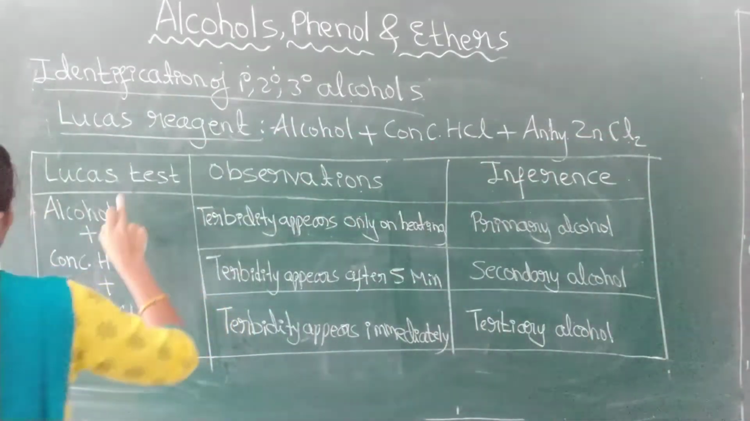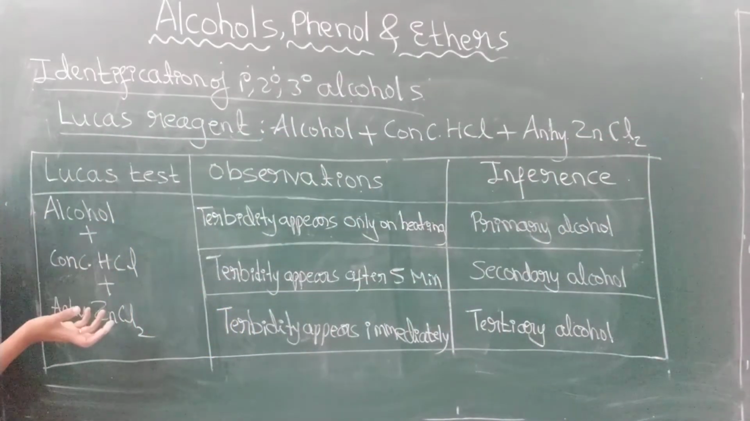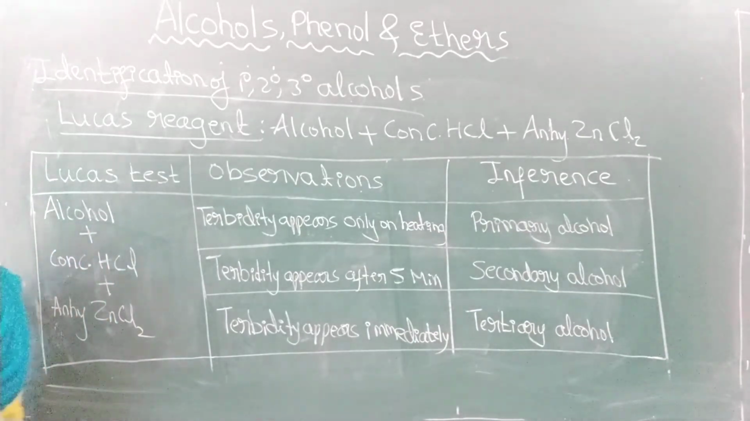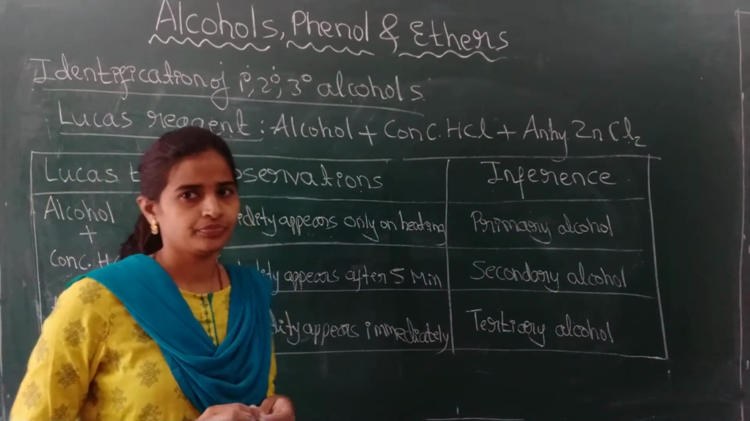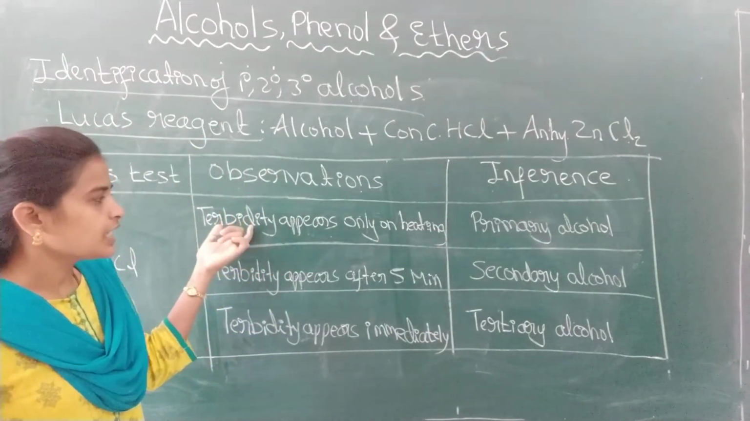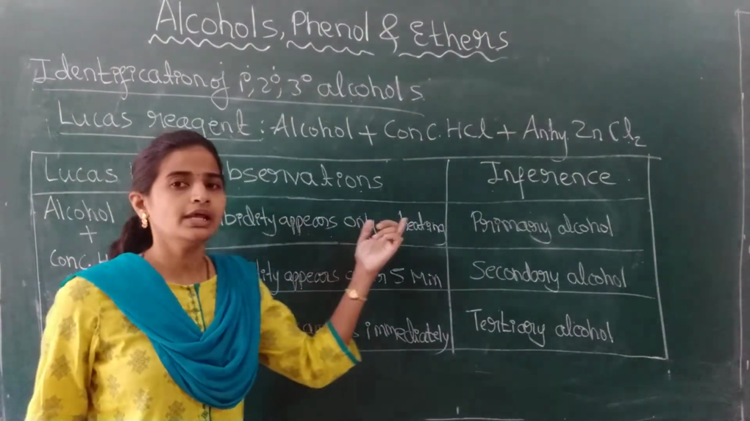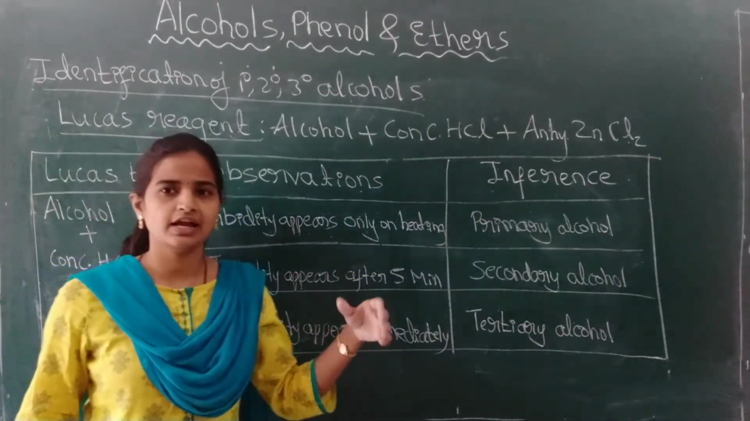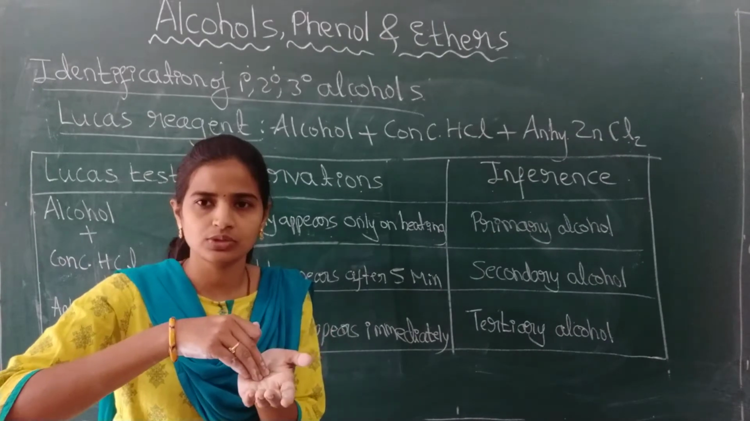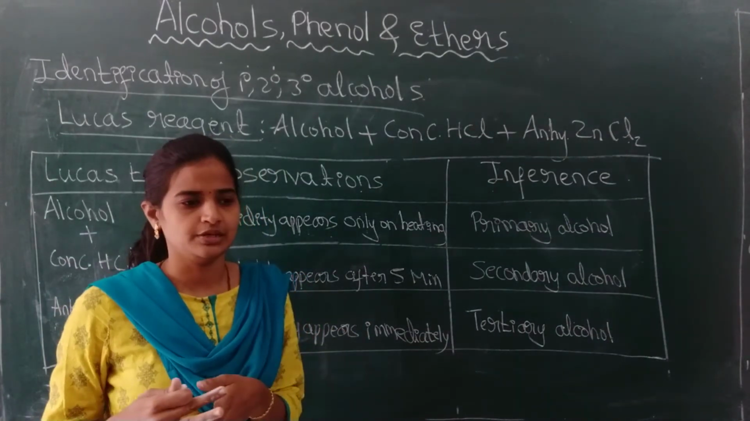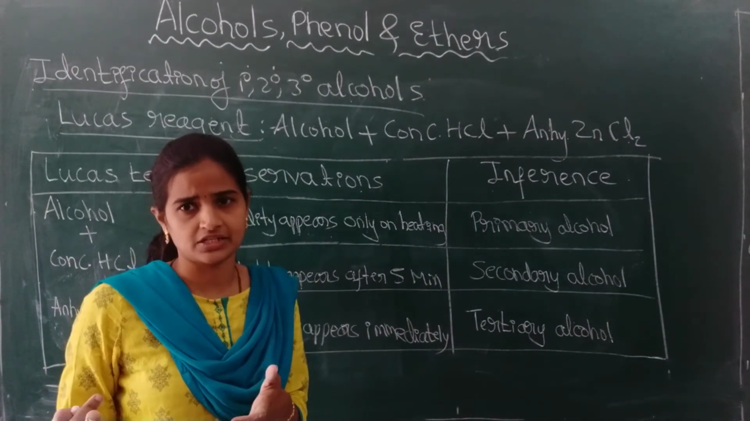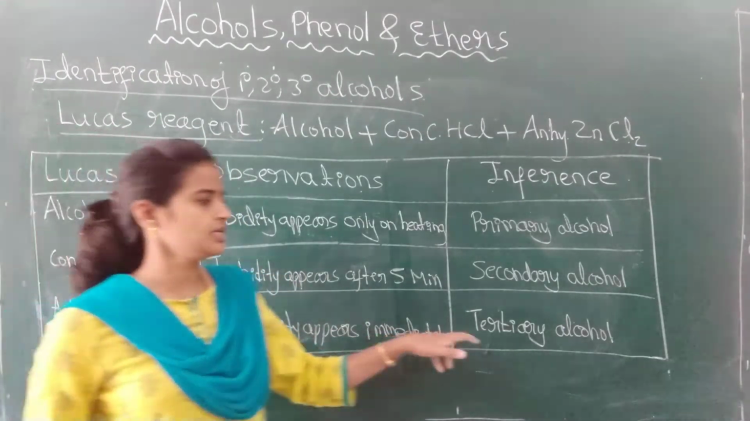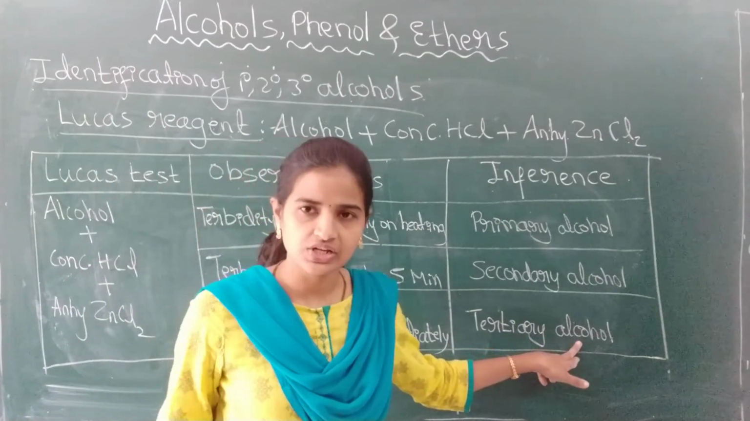When concentrated HCl and anhydrous ZnCl2 are added to a sample alcohol, if the turbidity, like a precipitate, appears immediately, soon after adding the Lucas reagent to the alcohol, that shows the presence of tertiary alcohol.